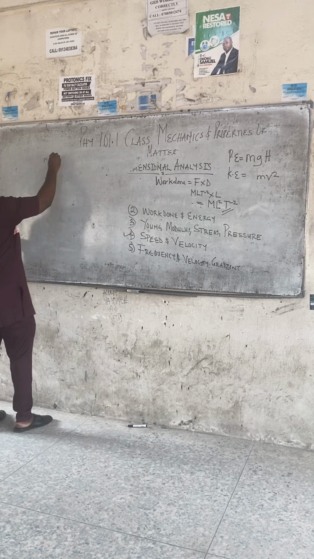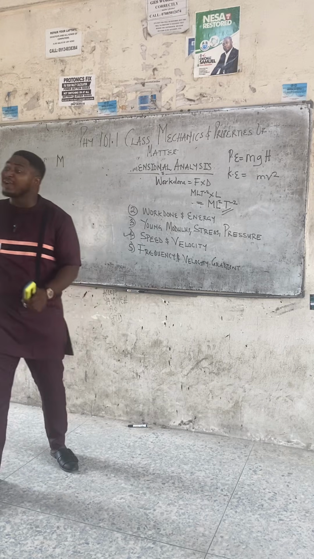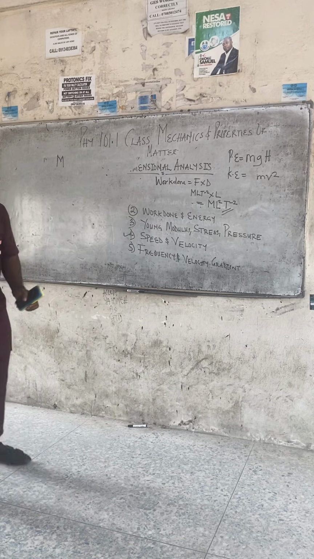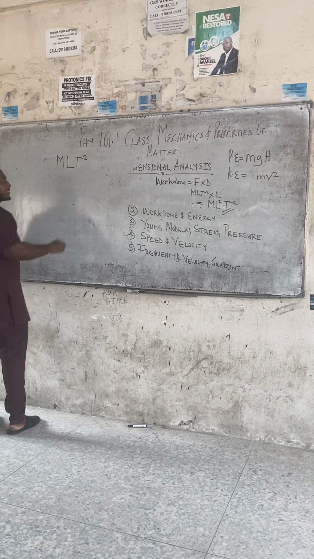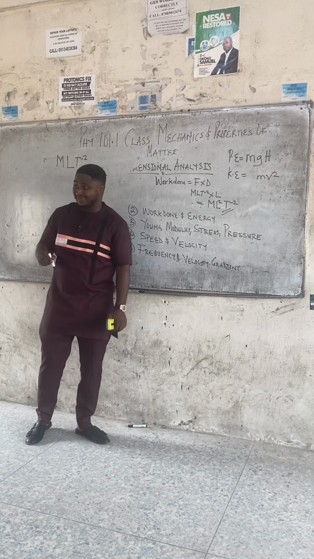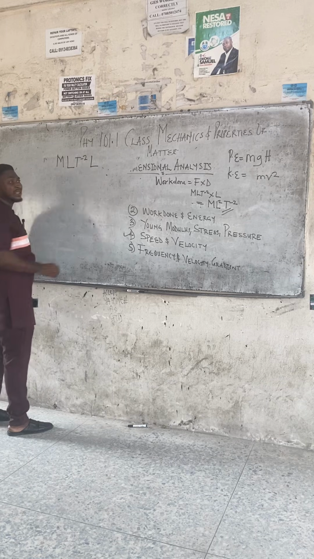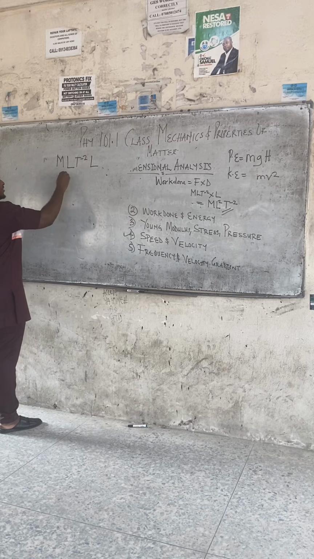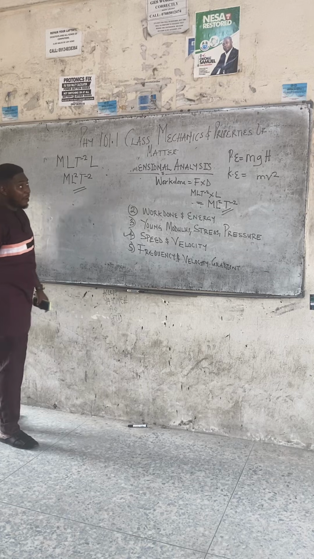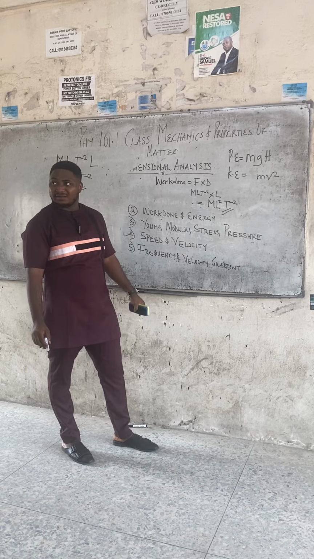M is mass, right? G is acceleration due to gravity. But class, acceleration is acceleration, whether it is due to gravity or not, just like force is force. So what is the dimension for acceleration, whether due to gravity or not? LT minus 2. We have done it before, right? And H, height, is what? L. Because anything that has to do with distance is L. What is L times L? ML squared T minus 2. Class, this is the dimension for potential energy. Is it the same as work done? It's the same as work done.